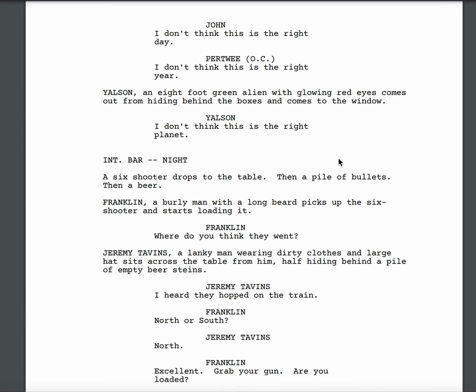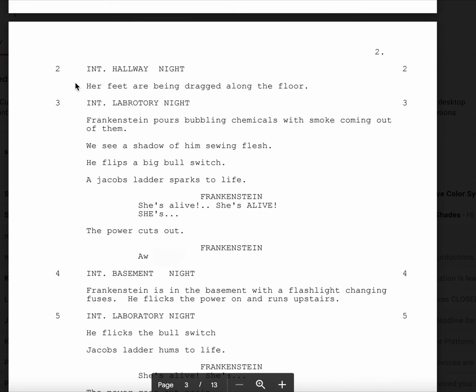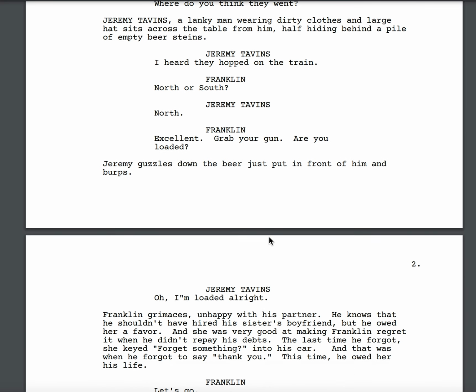Cut from one scene to another. Some people would like to have scene numbering. So this would be like scene 1, this is scene 2. Whenever they cut from one location to another location, it's a scene. If you have numbering active, then you have the number of the scene to the left and to the right of every scene. Scroll down here.